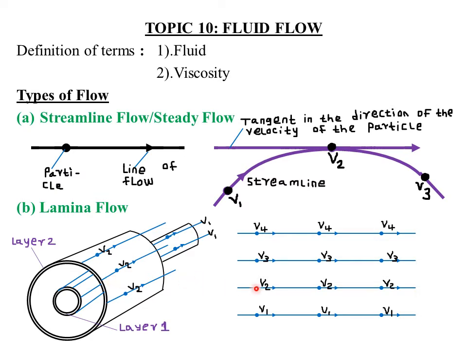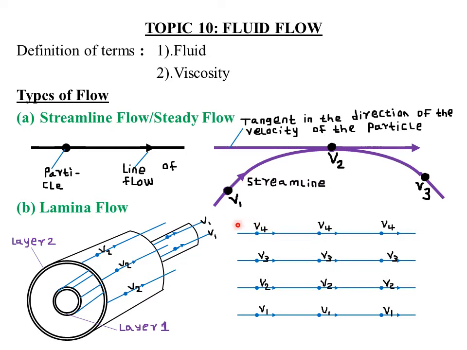So again, this can also represent laminar flows, provided this is V2, this is V1, V1, V1. That is, the velocities are the same for this particle at this point, also at this point, at this other point. Then you have another particle here, in a different layer, another particle here in a different layer.